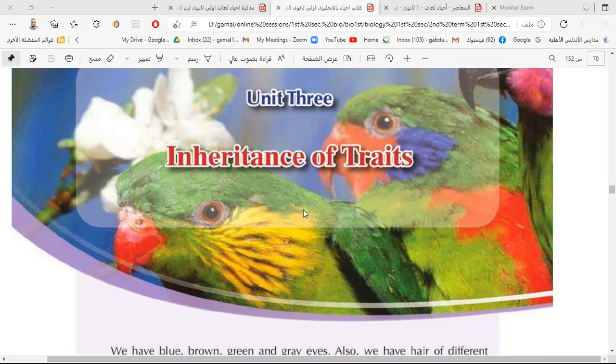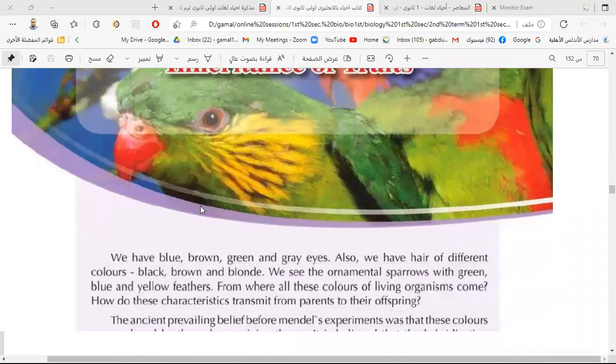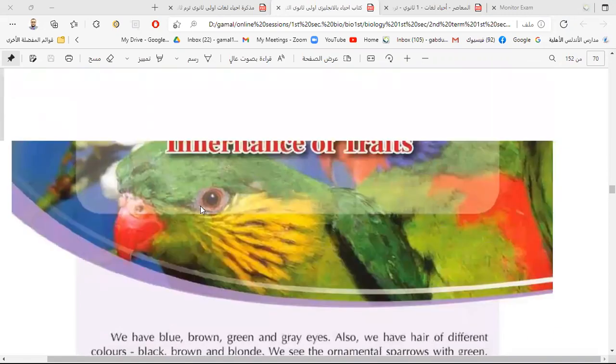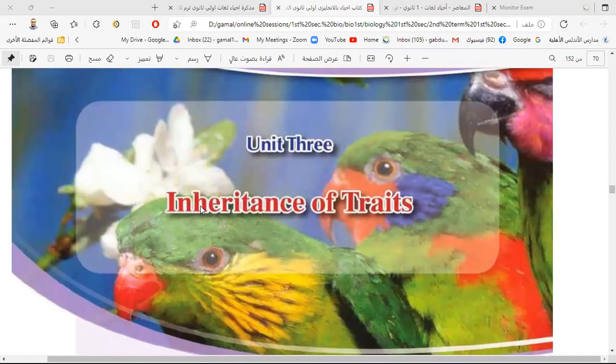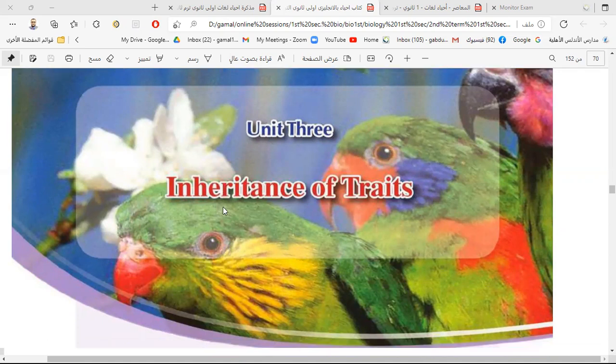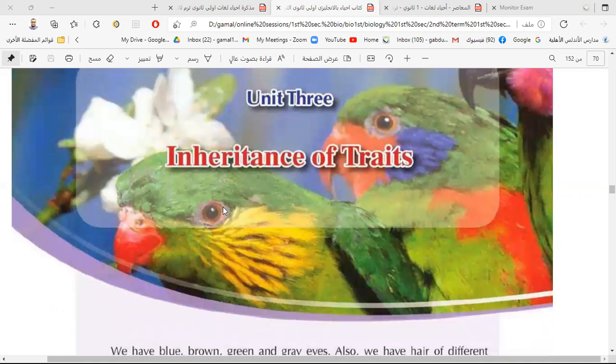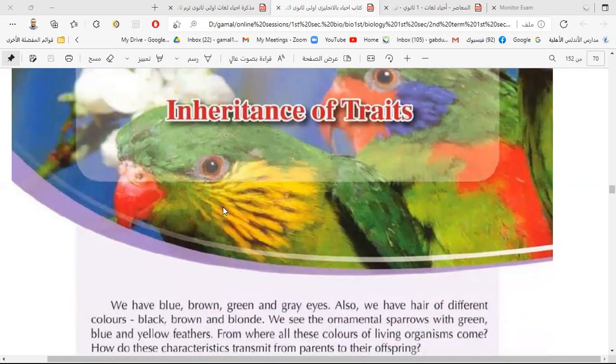Today, inshallah, we'll start a new chapter and a new unit, Unit 3, Inheritance of Traits, in the curriculum of the second term. In this unit, we'll study inheritance and chromosomes and how hereditary traits transfer from one generation to another. If you look at any person, he has some similarities and differences from his father and mother. And if you look at any generation, it has some characteristics from the parents.